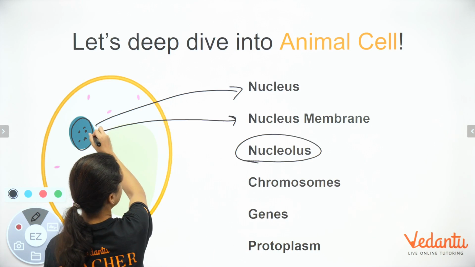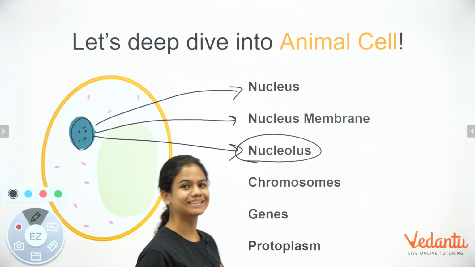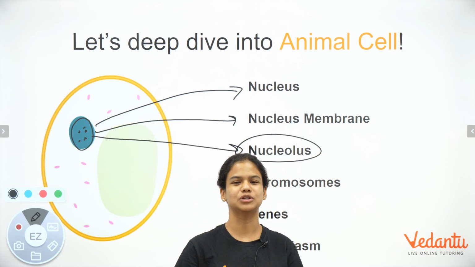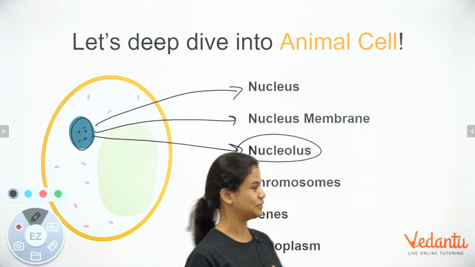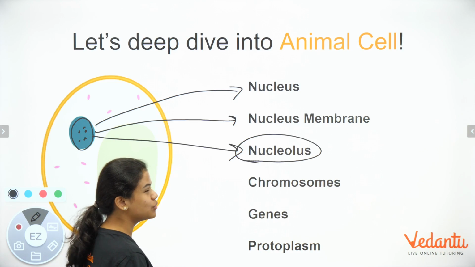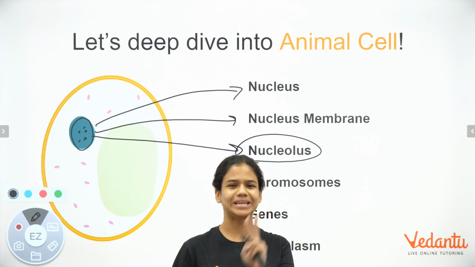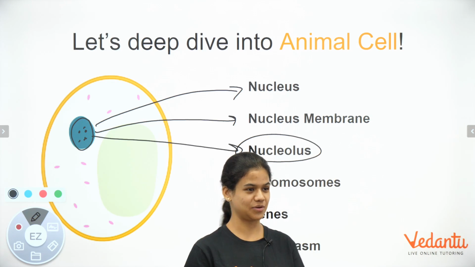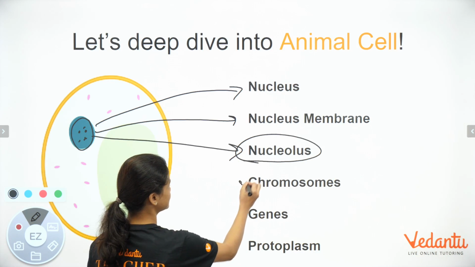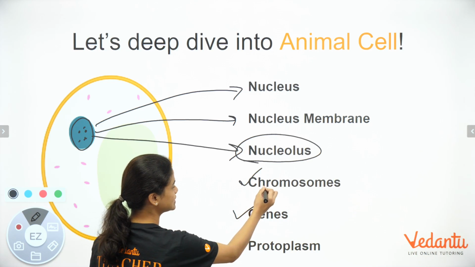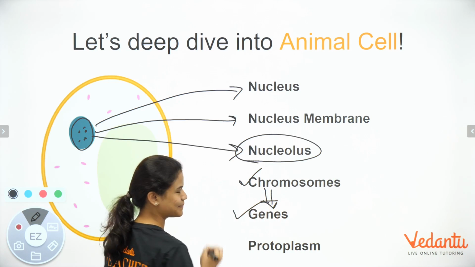These are called nucleolus. They are a part of the nucleus which help the nucleus to perform better. Now nucleus doesn't just contain nucleolus, it also contains 2 very important elements. It contains chromosomes, and chromosomes in turn contain genes.